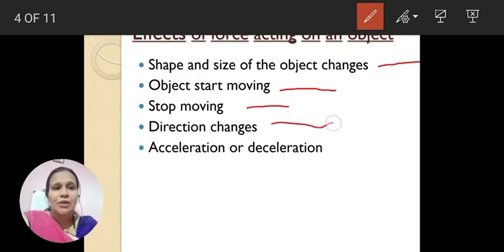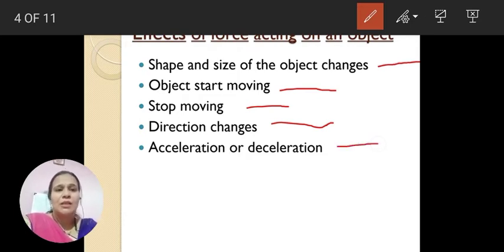Next is change in direction. When force is applied on an object, the direction of the object can change. A hockey player plays with a hockey stick. When the force is applied by the hockey stick, the direction of the ball changes, right? So a result of force is change in direction.